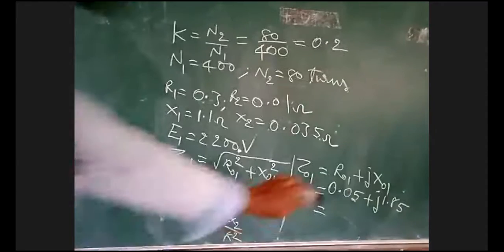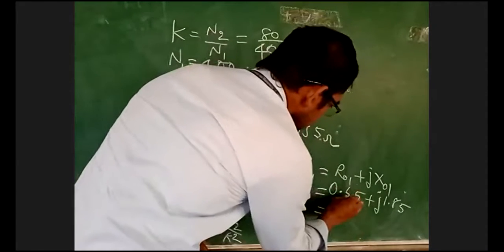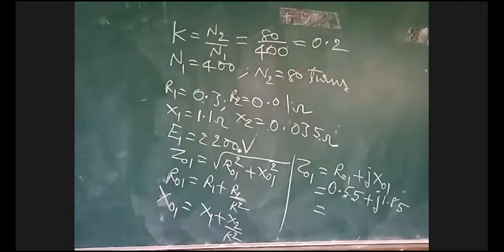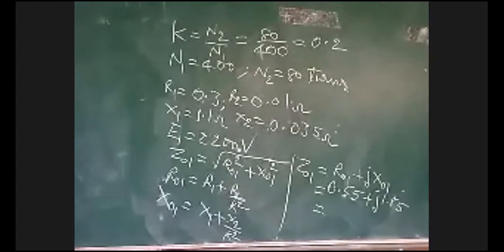Okay, 0.55 plus X01, which is 1.85. Convert this to polar form. 0.55 plus j1.85 gives 1.93 at an angle of 73.4.